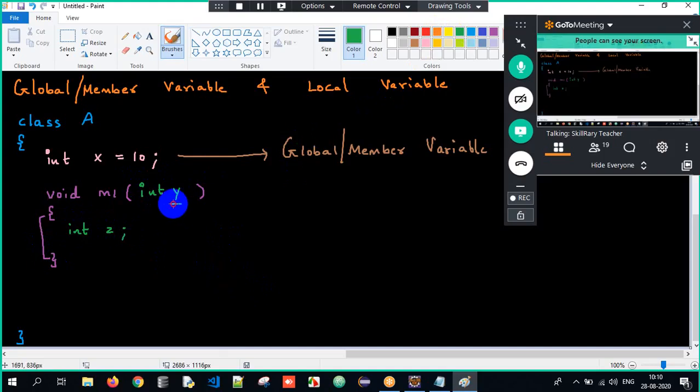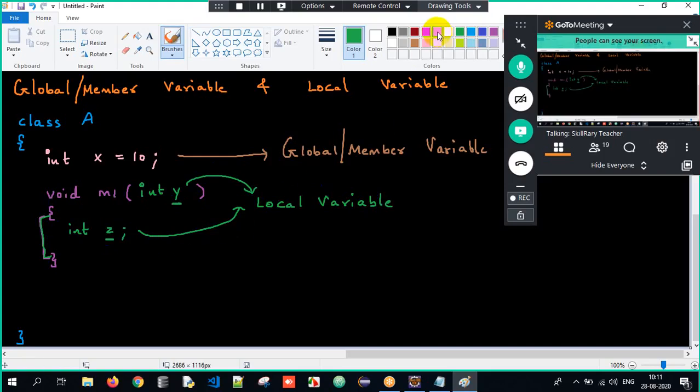If a variable is declared within a specific scope, we generally refer to it as what? Local variables. In simple terms, if you declare a variable within a class, it's a member variable; if a variable is declared within a specific scope here, it is called a local variable.